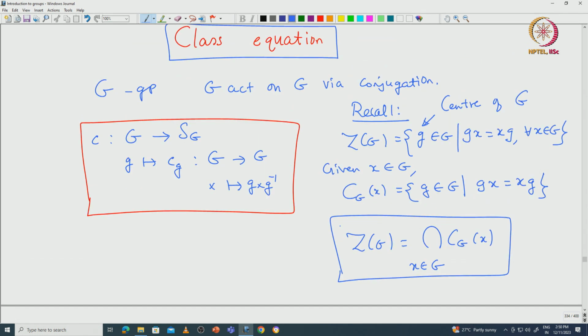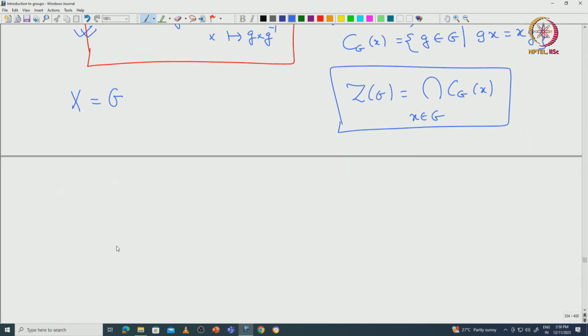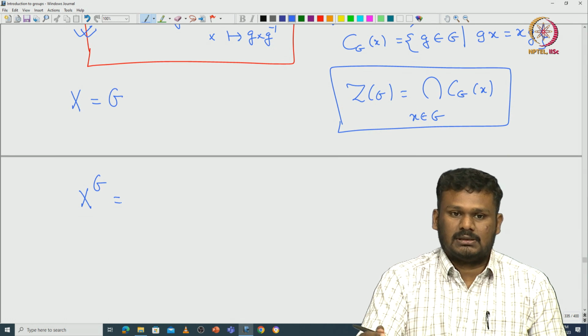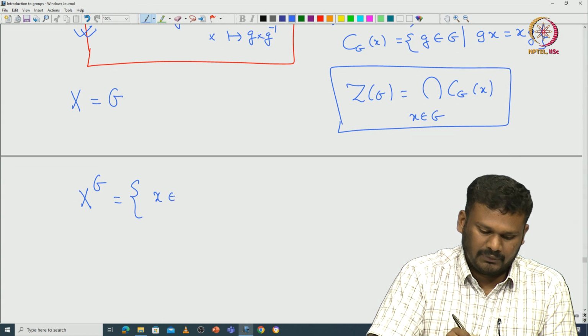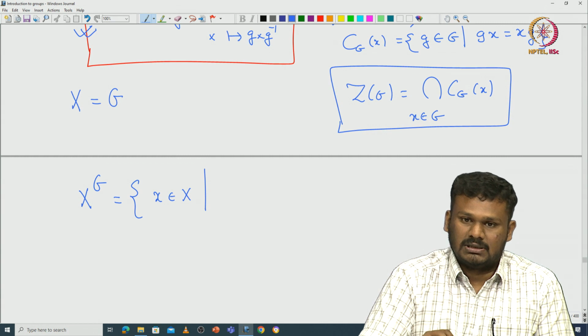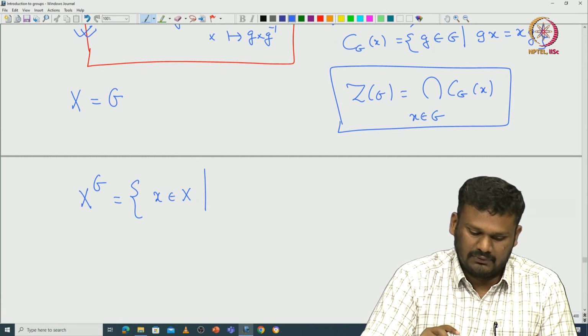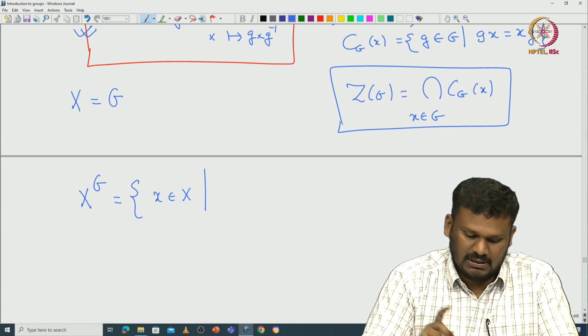Now we want to understand this action. For that purpose, recall that the set is capital G. So let's start using this set notation, then it's clear what we mean. We are also interested in the fixed point subset. Recall what it is: those elements of capital X that are fixed by all elements of G. That means whenever you act by G on this x, it should fix this x.